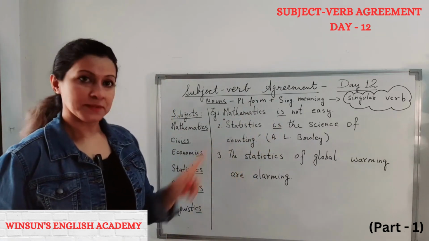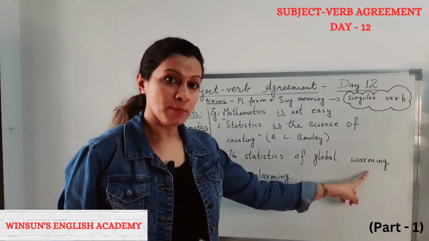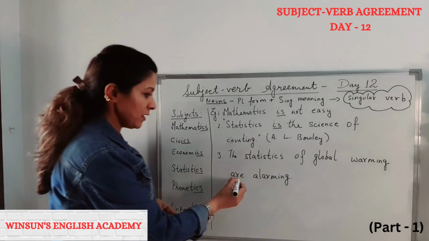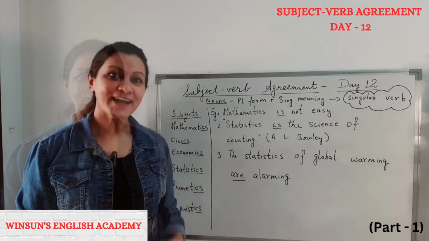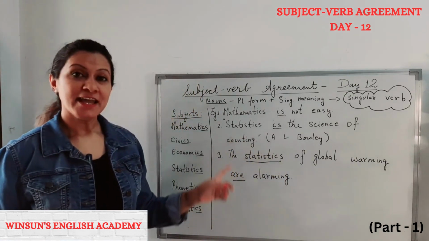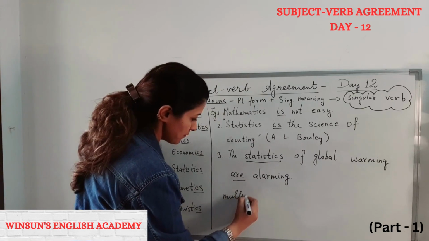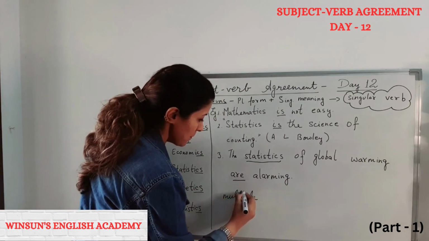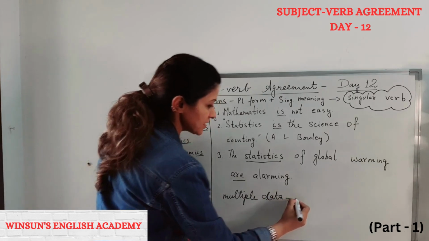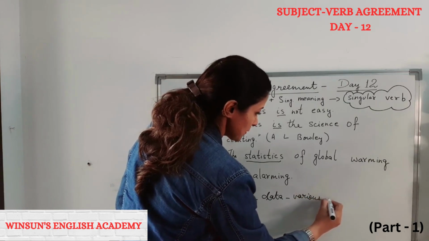Now notice this one. The statistics of global warming are alarming. You must be wondering, why have I used are? That's because when I say statistics, it refers to multiple data through various sources.